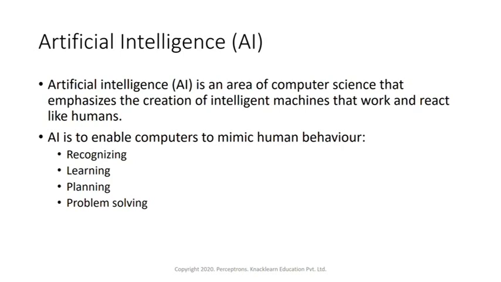They can learn from data, and learn the relationship between things. The other human behavior is planning as well as problem solving. If you are able to mimic this kind of human behavior within computers, then those computer systems will be called AI systems, or artificially intelligent systems.